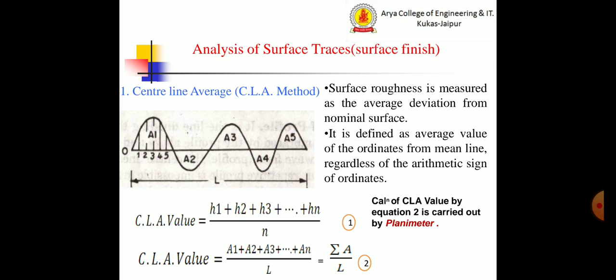There are some methods for the analysis of surface finish. The first method is the center line average method. In this, surface roughness is measured as the average deviation from the nominal surface. It is defined as the average value of the ordinates from the mean line regardless of the arithmetic sign of the ordinates. These are the formulas.